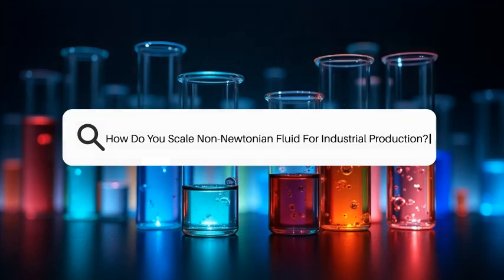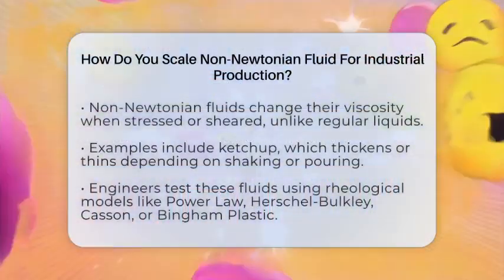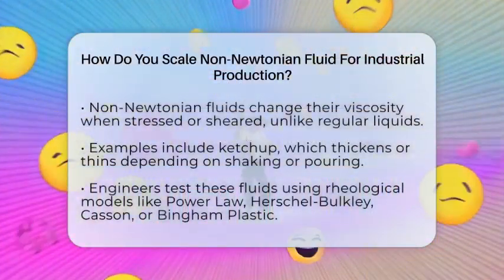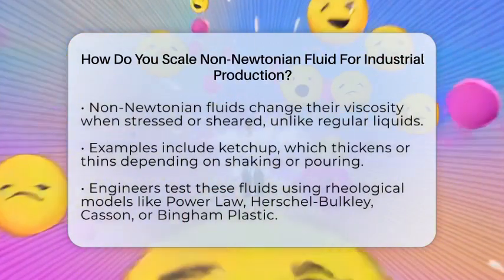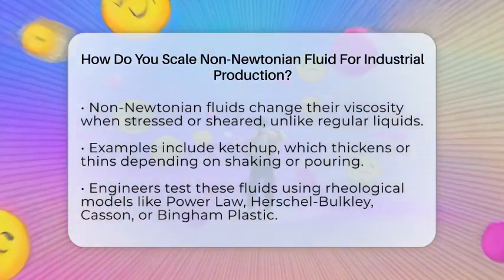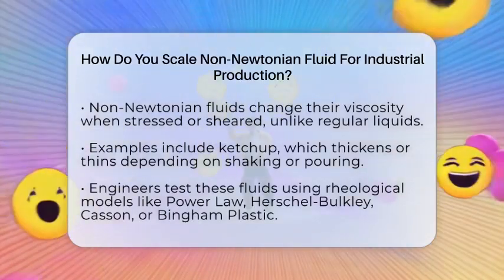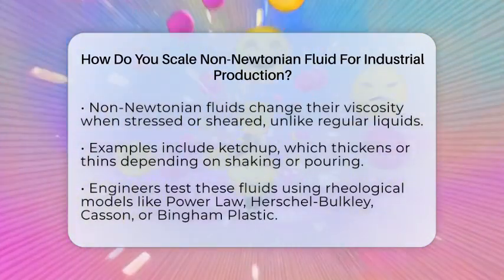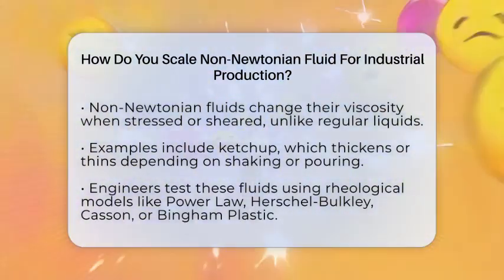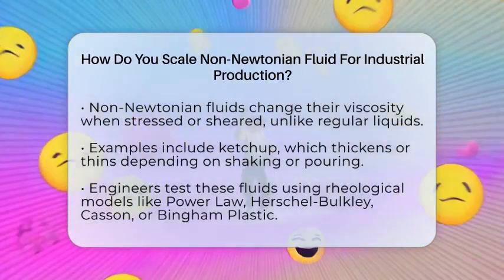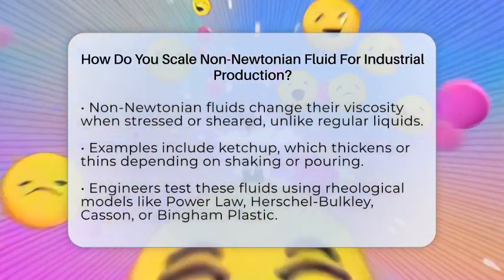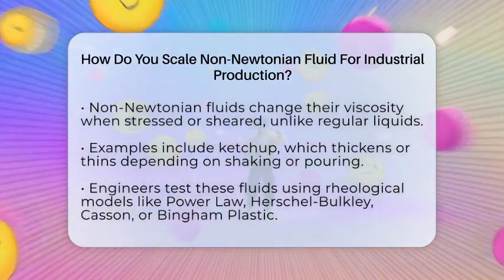How do you scale non-Newtonian fluid for industrial production? Imagine trying to pour ketchup that suddenly thickens or flows more easily depending on how you shake the bottle. That's a perfect example of non-Newtonian fluid behavior, which makes scaling these fluids for big factories quite a puzzle. Unlike regular liquids that flow the same way no matter what, non-Newtonian fluids change their viscosity when stressed or sheared.